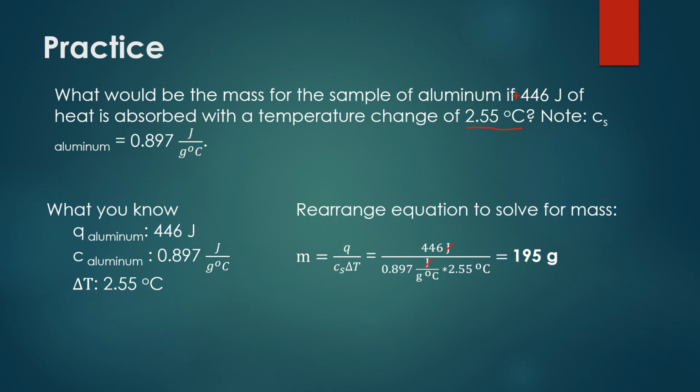The 0.897 for the specific heat, and then the 2.55 degrees Celsius, showing that the degrees Celsius is also canceling. So the only units left now are grams, which is good because we are solving for mass, which should be measured in grams. We want 3 significant figures, so we get an answer of 195 grams.